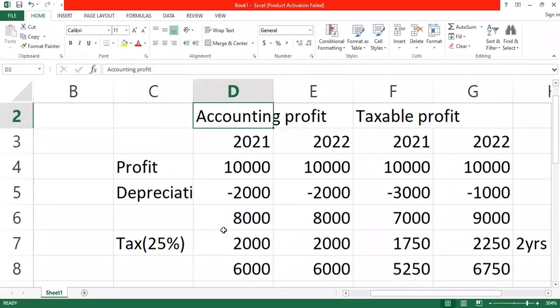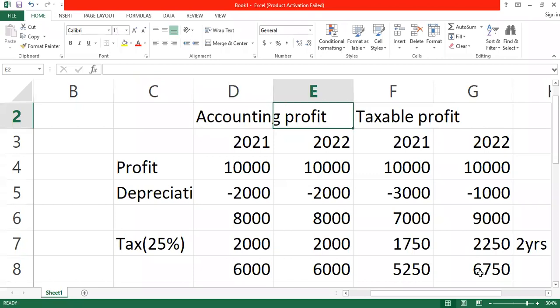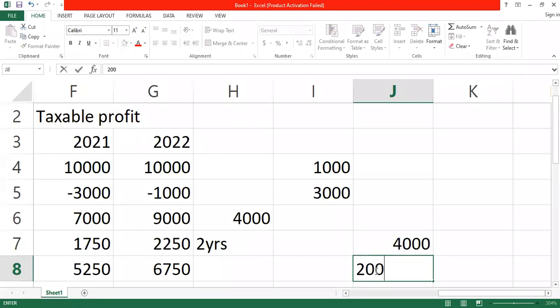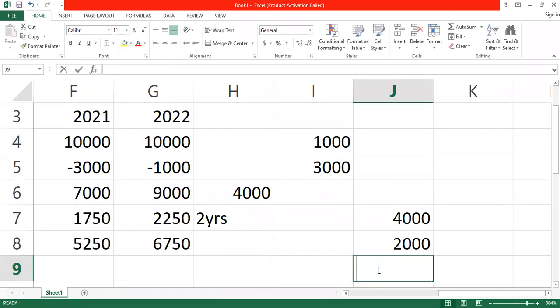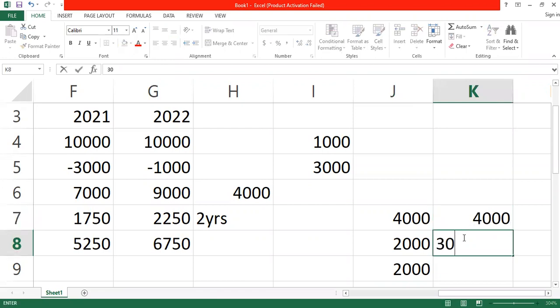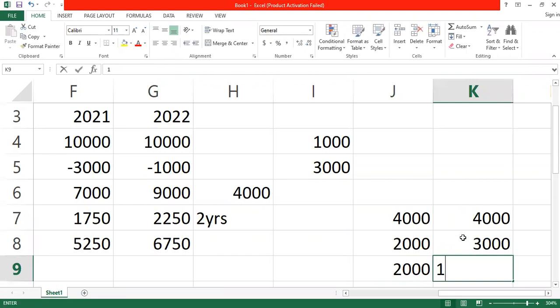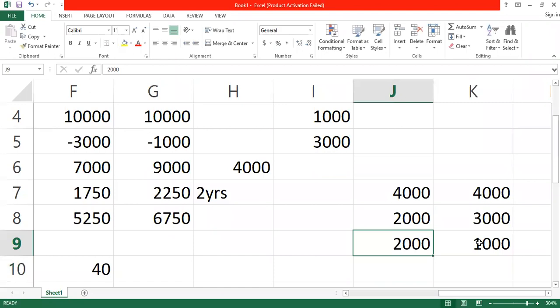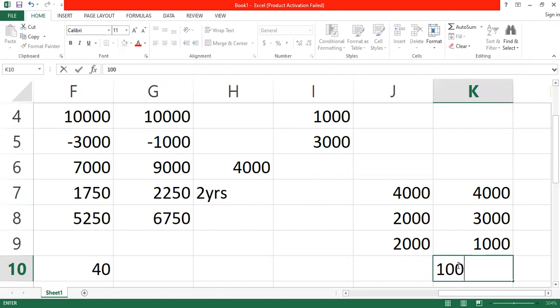Let's come to the first example that I used. What was the value of the asset? The value of the asset was 4,000, isn't it? The company charged depreciation of what? 2,000. What would be the carrying value? 2,000. The value was 4,000. The tax authority gave capital allowance of what? 3,000. What would be the carrying value? 1,000. So the difference between the carrying value and the tax base is now what? 1,000.